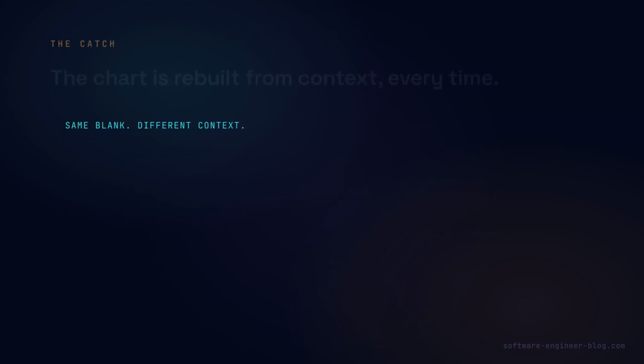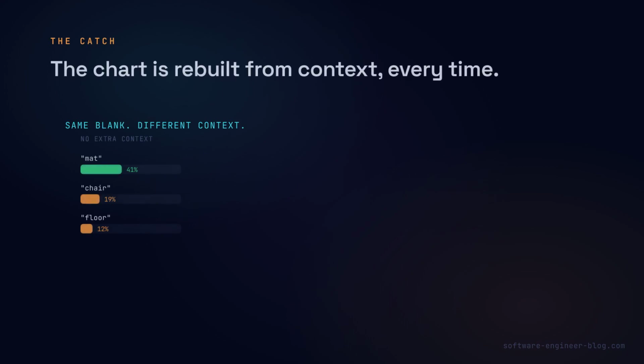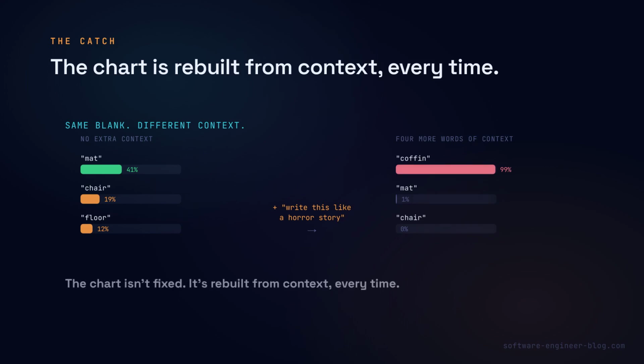And that chart is never fixed. It gets rebuilt from scratch at every single step, out of whatever context it is given. Add 4 words up front: write this like a horror story, and ask the exact same question again. Mat collapses to under 1%. Coffin jumps to 99. Same sentence, same blank to fill in. A different chart because you handed the model different context.